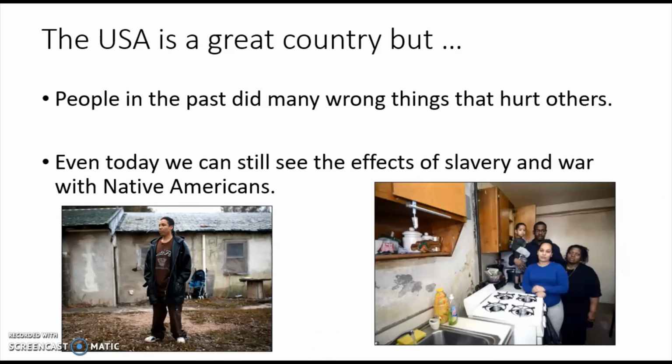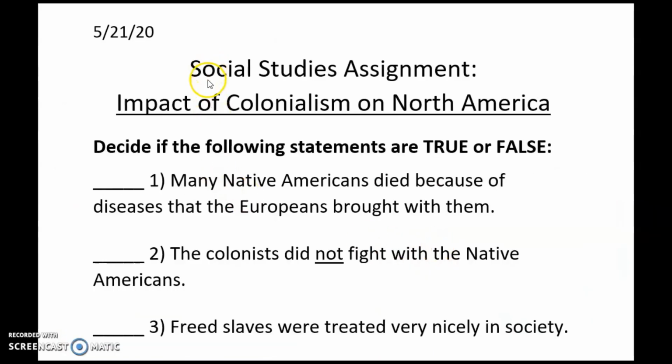Okay, this ends our lesson. I'm sorry it's such heavy stuff 2 days in a row. Let's look at our assignment. So here is our Social Studies assignment. Impact of colonialism on North America. Impact is how did it change? What effect did it have?